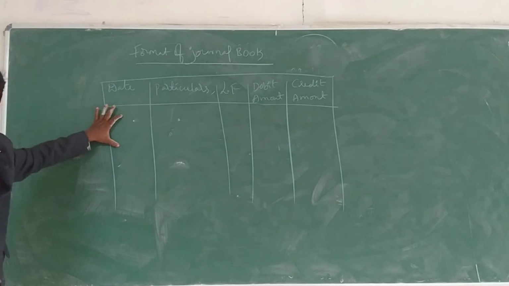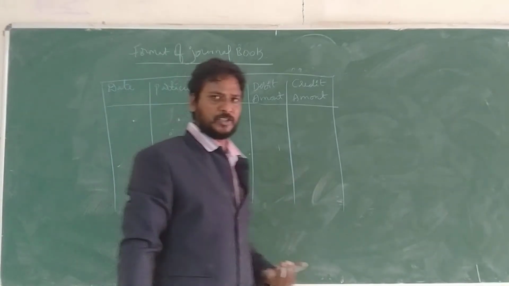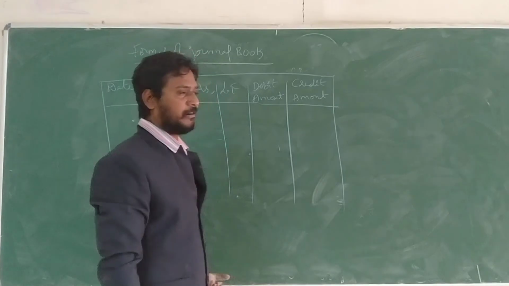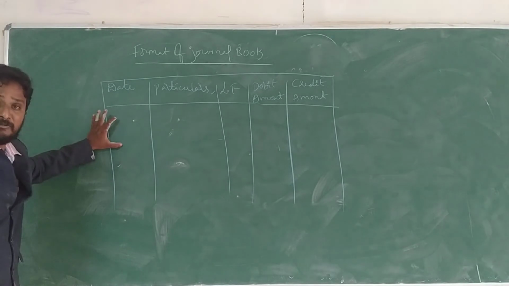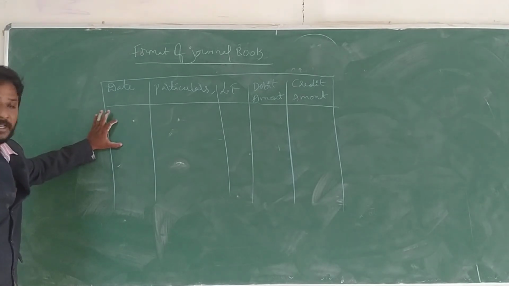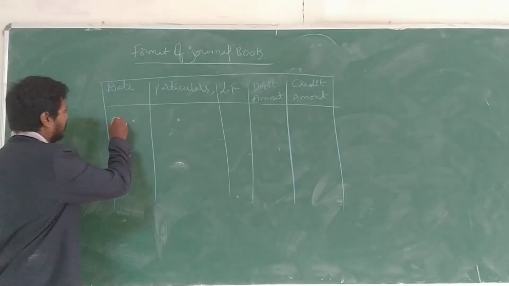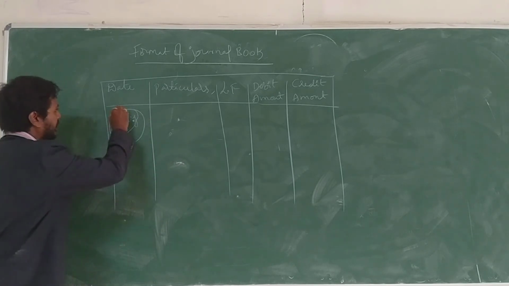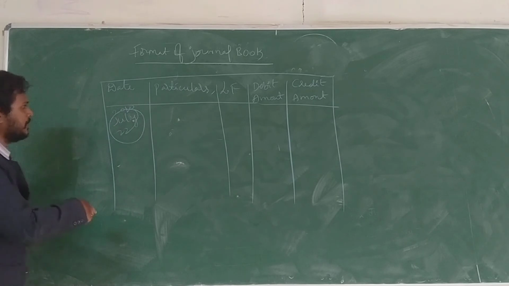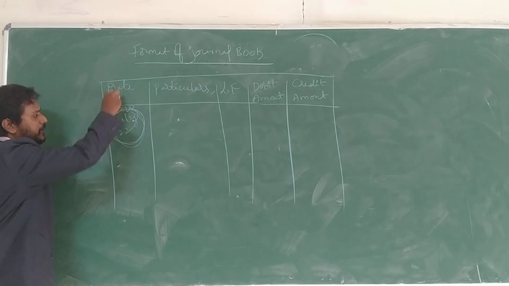For example, today's date is July 22nd. Today we are making more transactions in our organization. On that particular day, we are going to record July 22nd: I purchased one machinery. On that day, we record it into the journal book. Date July 22nd, year 2020. 2020 July 22nd, I purchased one machinery. So now we have mentioned only the date column.